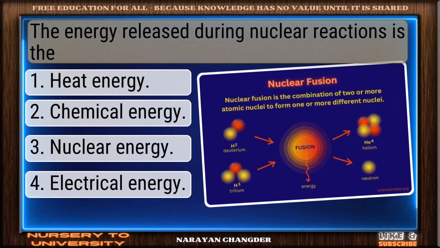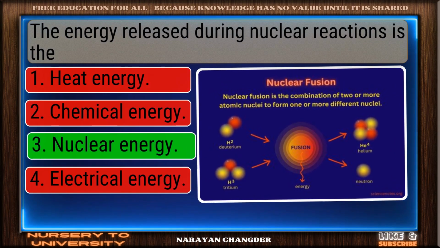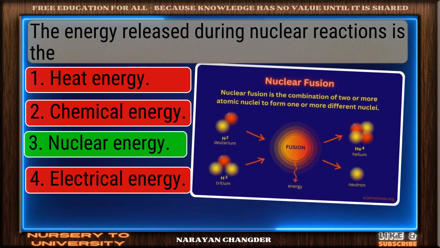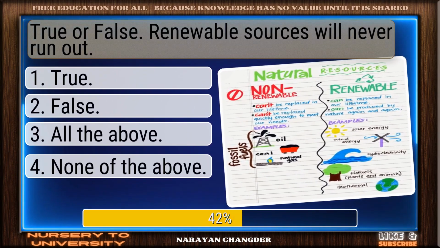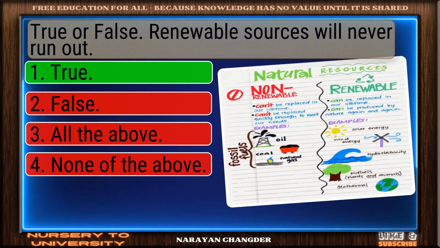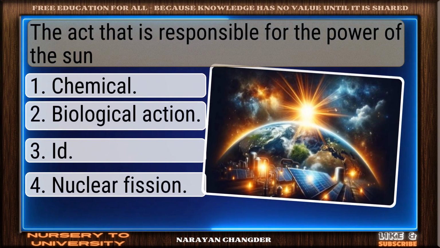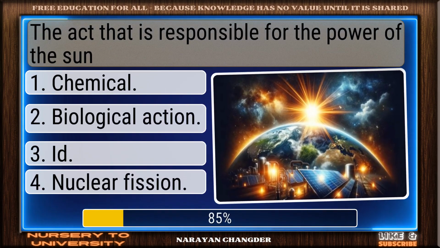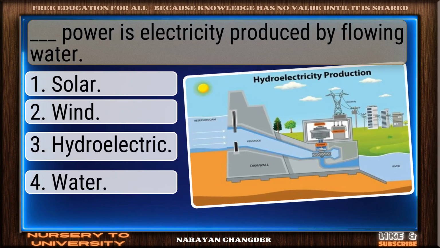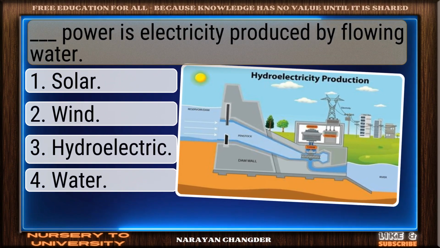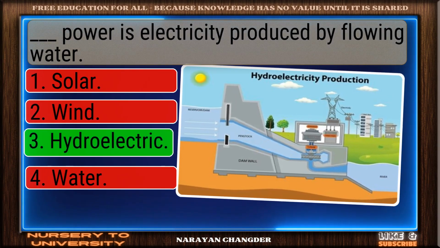The energy released during nuclear reactions. Sharp thinking. Nuclear energy is right. True or false? Renewable sources will never run out. Smart pick. True is correct. The fact that is responsible for the power of the sun. Great job. A D is accurate. ___ power is electricity produced by flowing water. Strong choice. Hydroelectric is right.